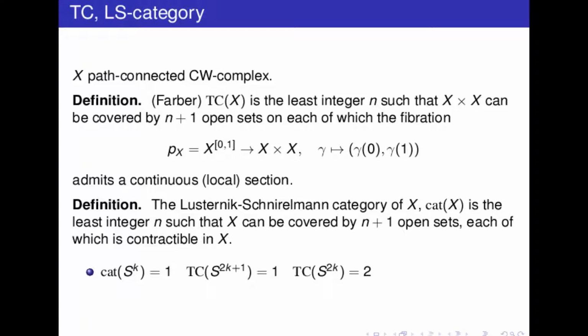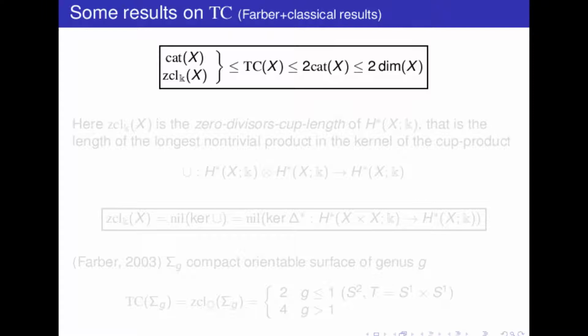Okay, so as we have seen in other talks, there is some relation between topological complexity and category, and this permits us to have some estimates on the topological complexity. So first, topological complexity lies between the category of X and 2 times the category of X. The category of X is bounded above by the dimension, so finally TC of X is less than or equal to 2 times the dimension of X.